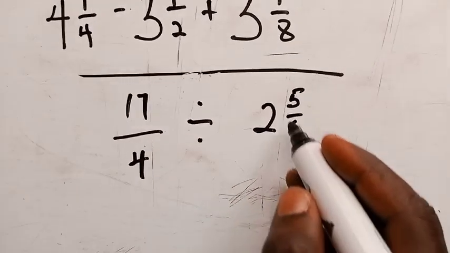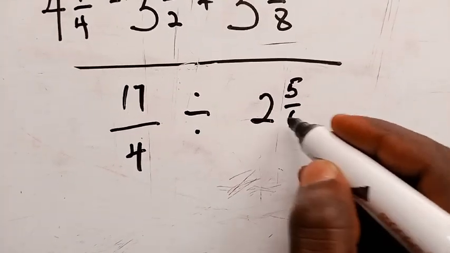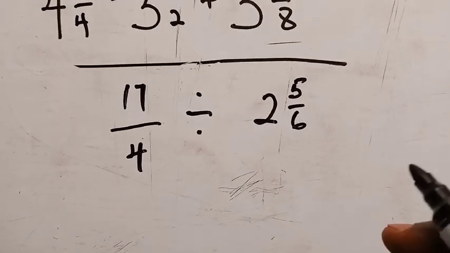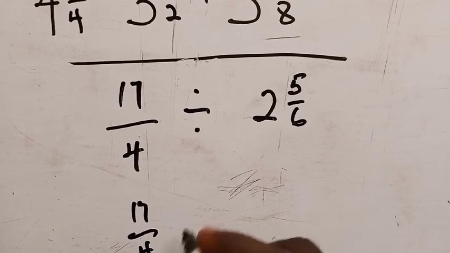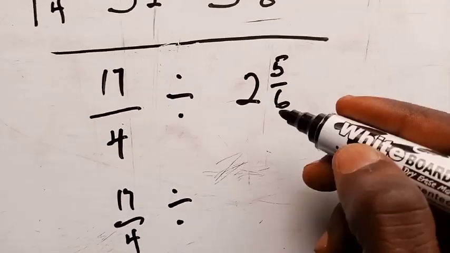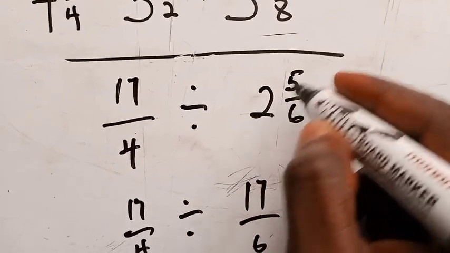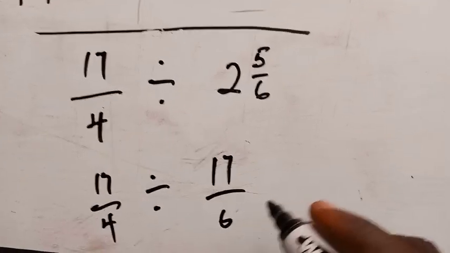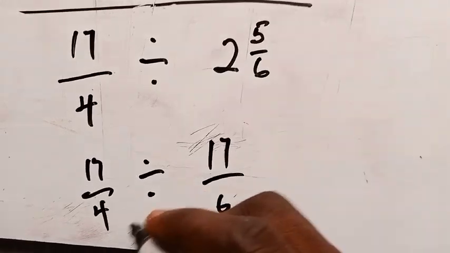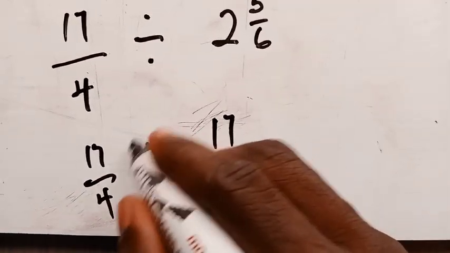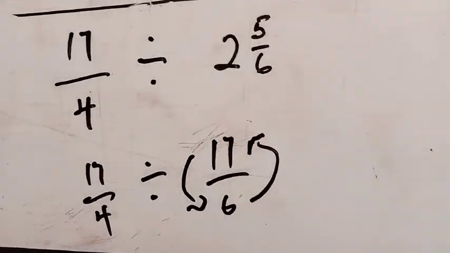So this one here, you see, is what we call a mixed fraction. You have to make sure that you change it to an improper fraction before you perform your division. We've already done this. So the one at the bottom here is going to be 17 on 4 divided by, what will be the value of this? That should be 17 on 6, right? So this multiplied by that, 12 plus 5, should be 17 on 6. So the question is, how do you divide? Before you can divide, you have to switch this to a multiplication sign by interchanging the fraction. That is a law. Is that okay?